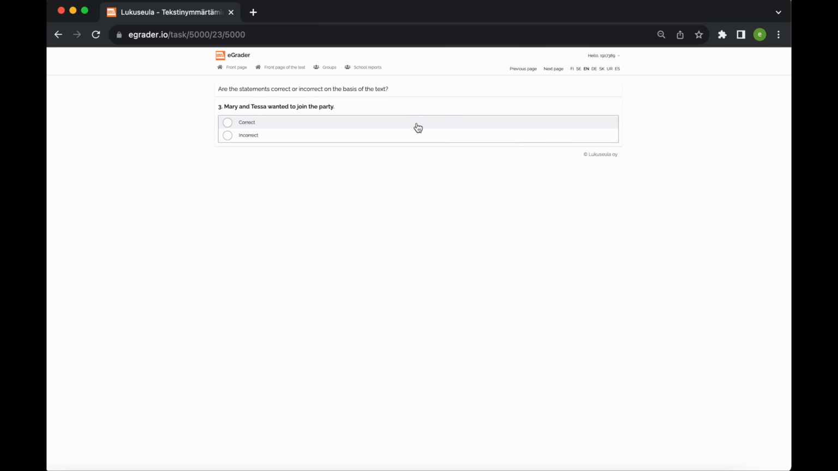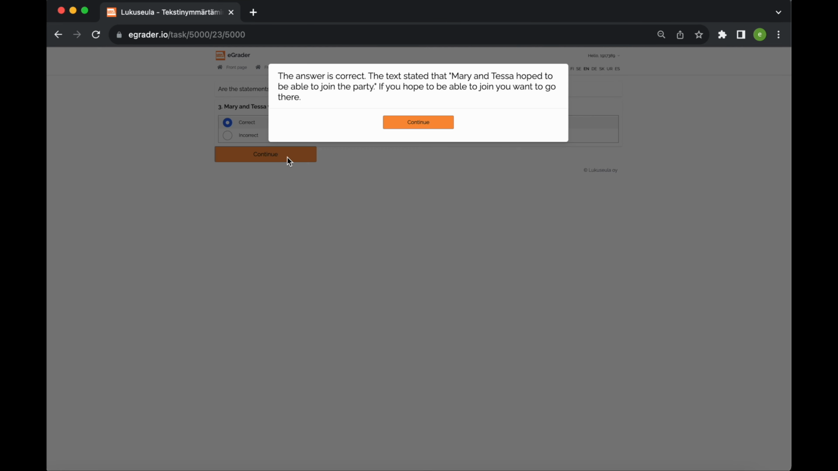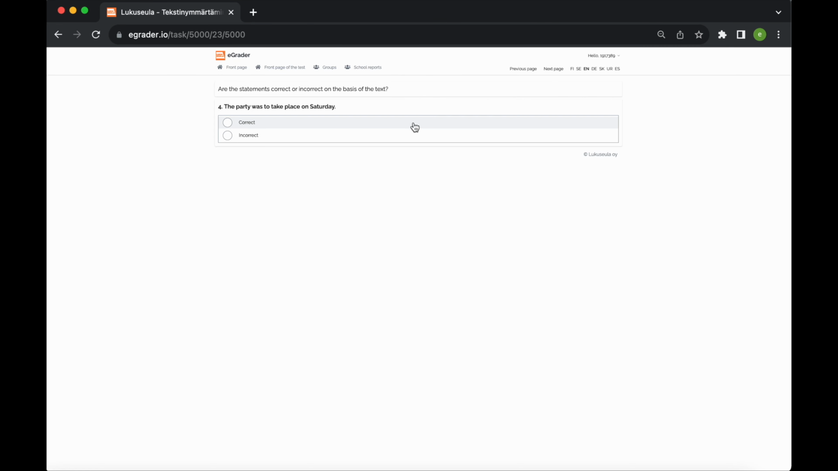The third statement is a parallel expression because the wording has changed, but the content aligns with the text. Mary and Tessa had hoped to participate in the party, which also means they wanted to attend the party. The last statement is a tricky one because it contains information that was not in the text, so the statement is incorrect. The date of the party was not mentioned in the text. Frustrating statements like this relate to the theme of the text.